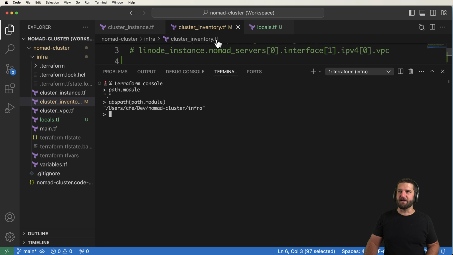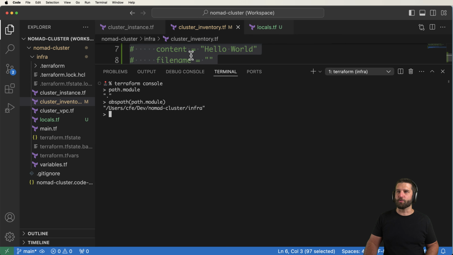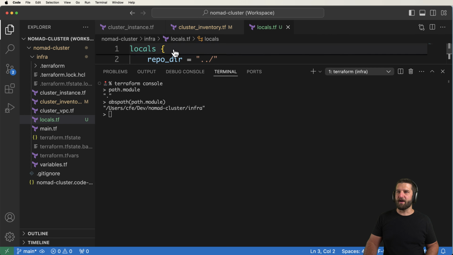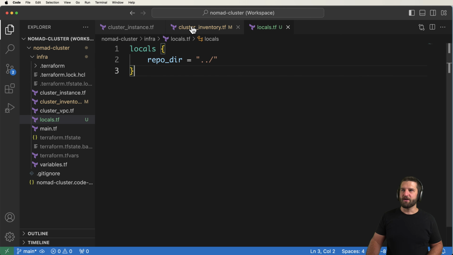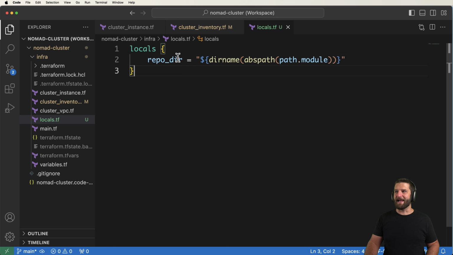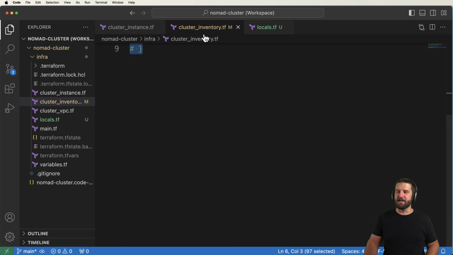So what I want to say is my repo directory in locals, I want this actually to be this directory right here. The way we do that is by using another built-in function called dirname. So I can take the absolute path and pass that in, and this gives me that value. So that actual output, other built-in features or functions of Terraform right there. So for this, I'm going to go ahead and make some string substitution in here and just do that exactly. So this is now my repo directory that will be the root in here.